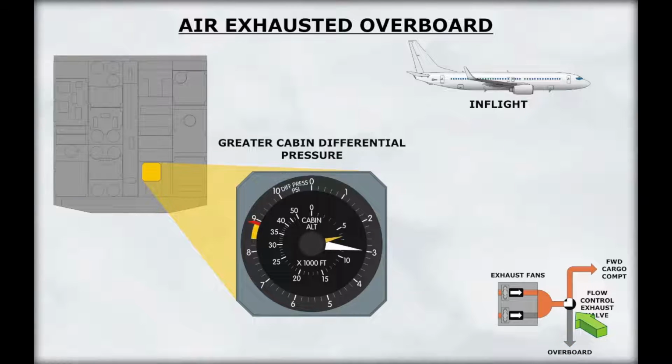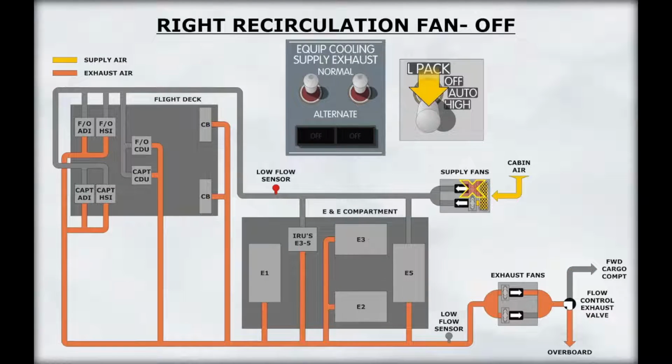At greater cabin differential pressures in flight, the overboard exhaust valve directs the air to the forward cargo compartment. The overboard exhaust valve will also open if either pack switch is selected to high and the right recirculation fan is off.